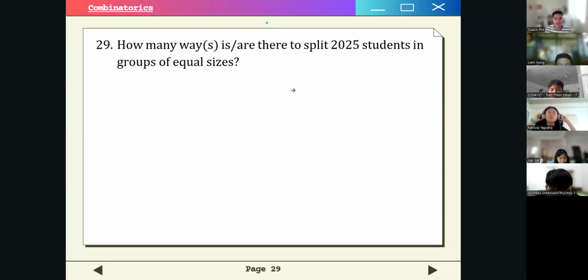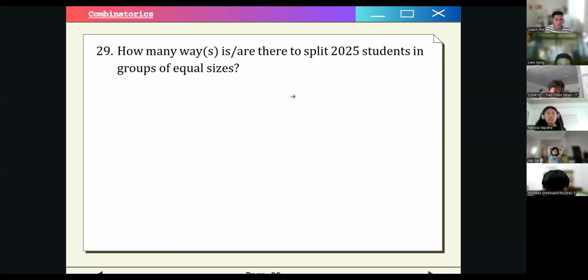So number 29 is: how many ways are there to split... Somebody is saying something. Please mute your microphones, okay? Unless I tell you to. If you have any questions, please mute your microphones. And also, please don't annotate unless I tell you so. So, how many ways are there to split 2025 students in groups of equal sizes? Another way to interpret this is: how many factors are there for 2025, right?